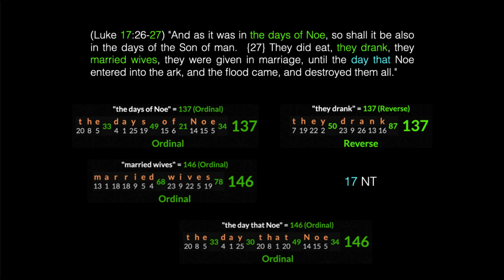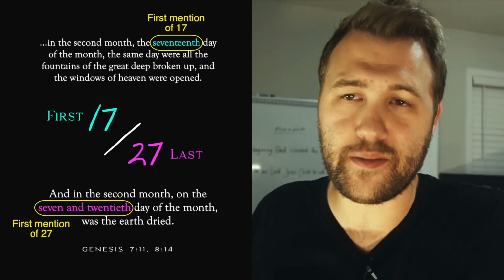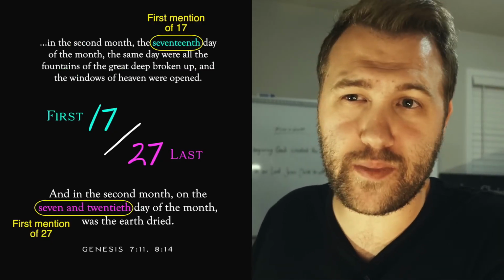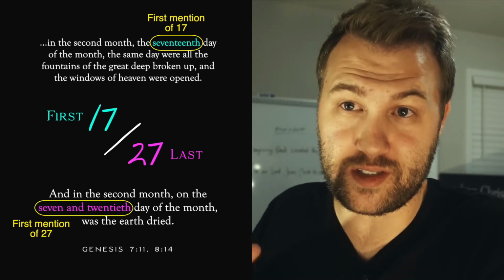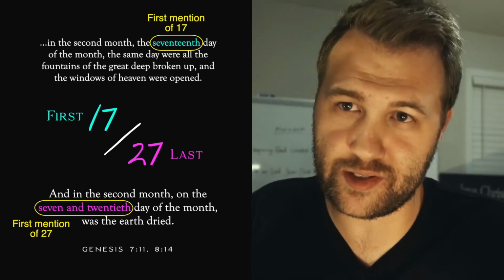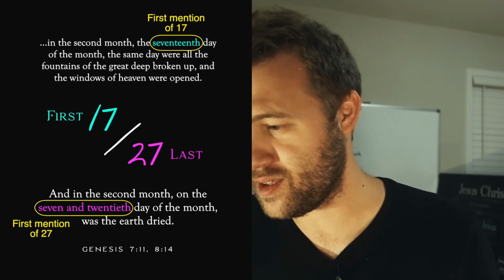Now, the numbers 73 and 137 are also mathematically related. You can see that for yourselves if you take the reciprocal of those numbers like we did the number 17. And go try to find out if in the Bible, when they're first mentioned, they're connected to each other, and if they're connected as the first and the last of something. I challenge you to do that and to come up with anything.